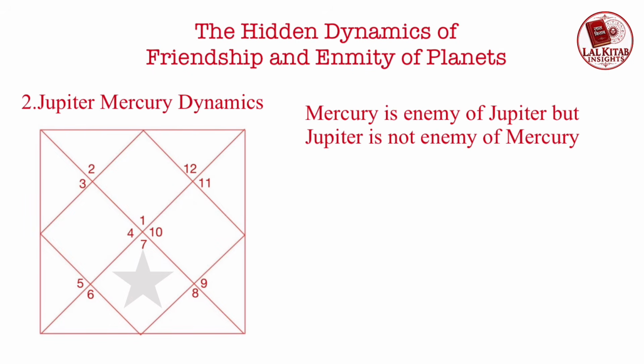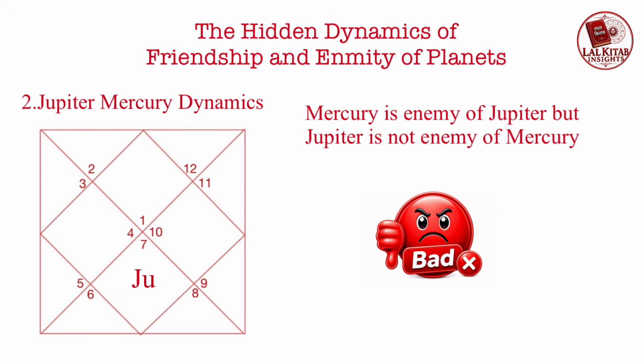Mercury is Pakka house lord of 7th house. When Jupiter is placed in 7th house, Jupiter gets damaged. It is bad placement for Jupiter. There is no effect on Mercury, but Jupiter gets damaged. Lal Kitab learners try to decode this Jupiter-Mercury dynamics.